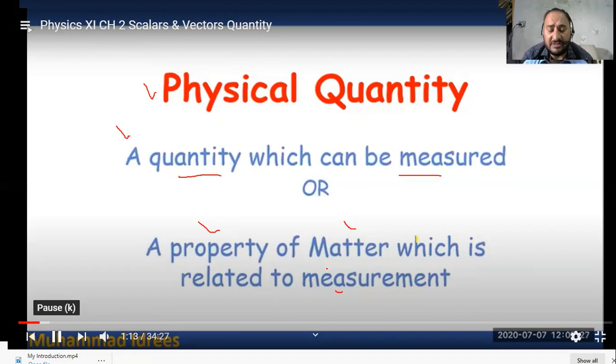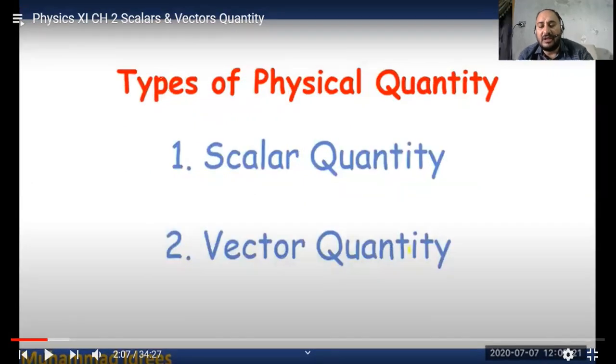Simple, you can do it by yourself. You can measure different objects, their size, volume, weight, etc., with the help of different measuring instruments. That is called a physical quantity. You can measure it in your practical life. And students, there are types of physical quantities. There are two types of physical quantity. Number one is a scalar quantity, and second is a vector quantity. So now we discuss one by one what a scalar quantity is and what a vector quantity is.